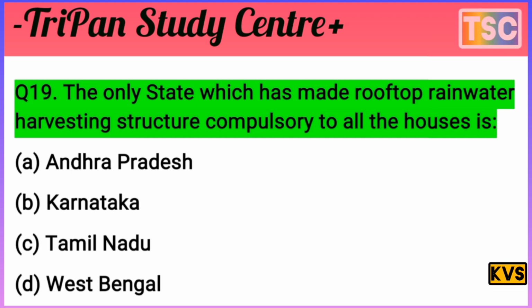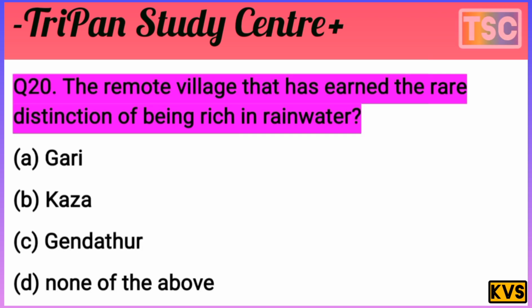You must have thought of your answer. Let's see the answer to this question. The only state which has made rooftop rainwater harvesting compulsory. Compulsory is the key word. Andhra Pradesh is not compulsory, Karnataka is not compulsory, and in West Bengal nothing is compulsory. The answer is C, Tamil Nadu. The next question arrives, that's important.